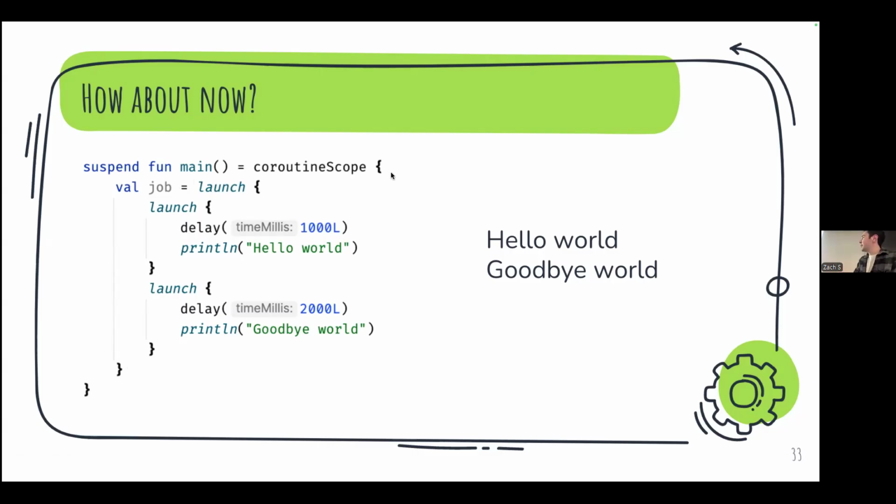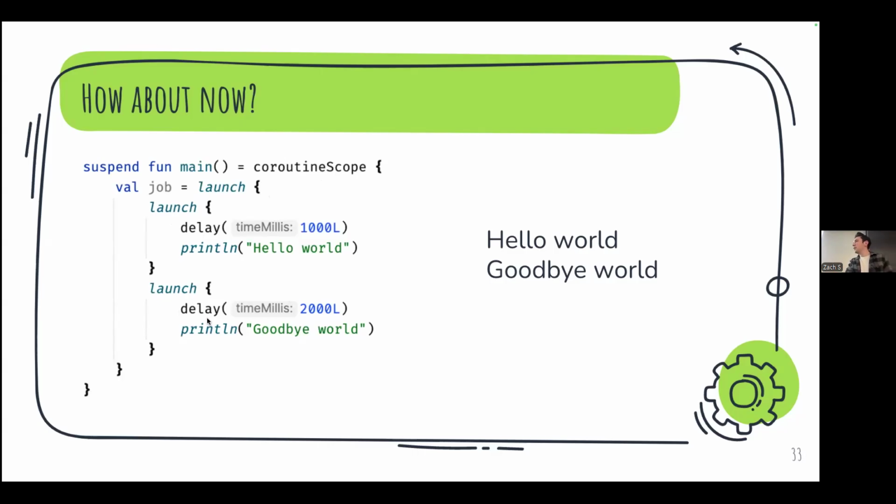And the answer is, as I specified in the GIF that I showed, that a coroutine scope will only finish when all of its children coroutines are finished. So what happens here is we launch a coroutine scope and then we create a coroutine here. So this job is a coroutine. And this job has two child coroutines. So this job will only be done when both of its child coroutines are done.